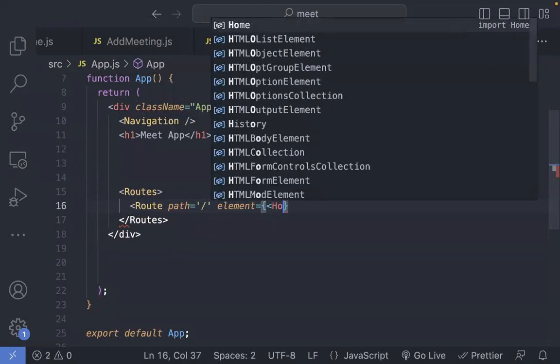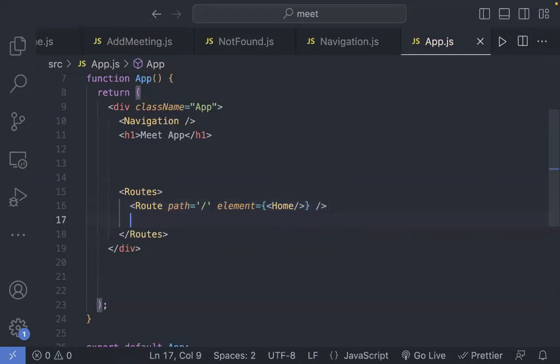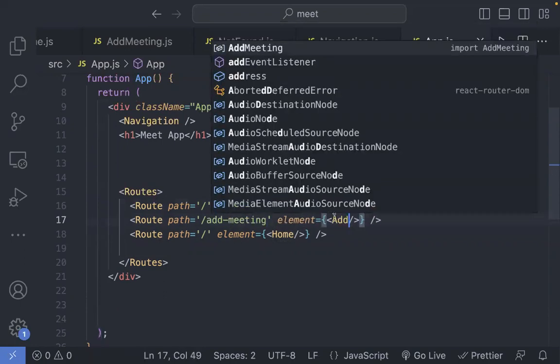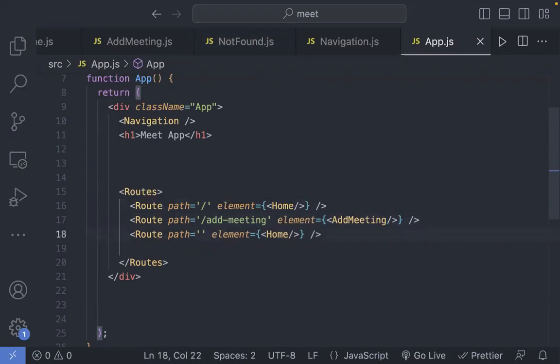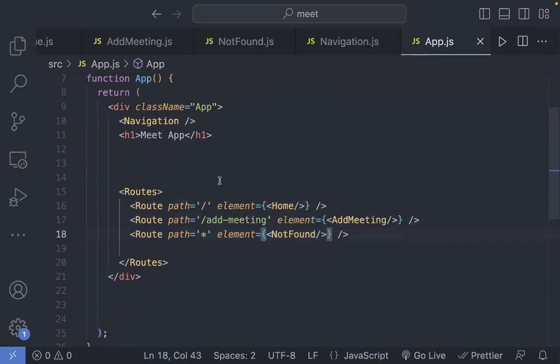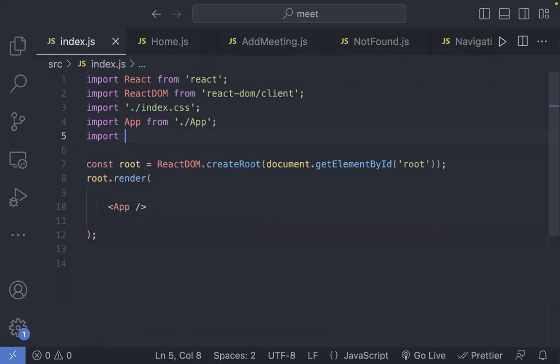So by default, I need this home like this, right? So this is the opening and closing. I'll take this, I'll put it for 3 times like this. So when it is add meeting, then I need to open here, add meeting page. For the remaining stuff, I need to open here, not found. Is that clear, everyone?